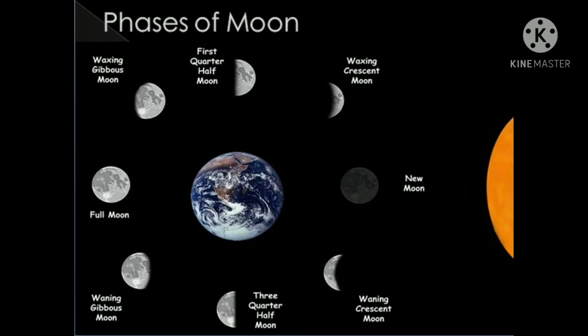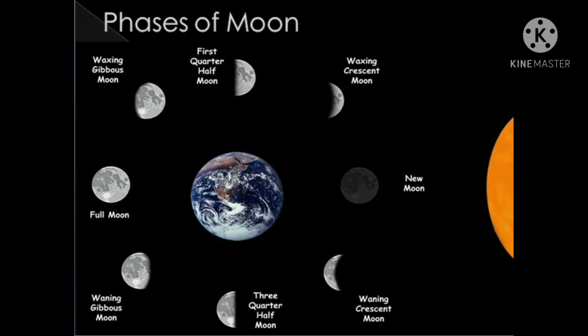As you can see in the slide, dear student, the lighted portion of the moon appears to enlarge after that, forming a half moon. This phase of the moon is called the first quarter. A few days after the first quarter, we see a gibbous moon, which is essentially a full moon with a crescent missing. This phase is referred to as waxing gibbous. After the waxing gibbous phase, the moon waxes farther and is completely illuminated in the night sky as a full moon, which is known in India as Purnima. The moon is completely visible in the night sky.